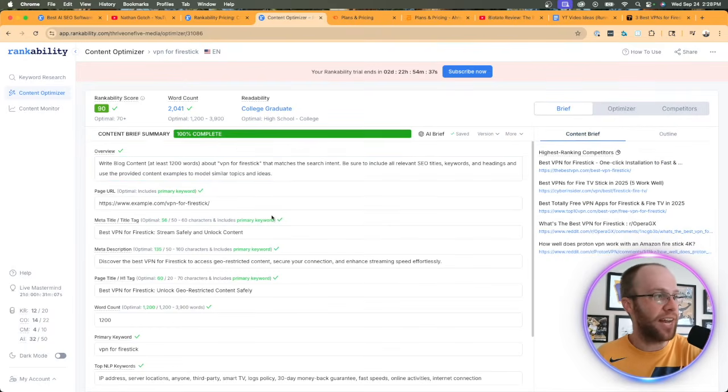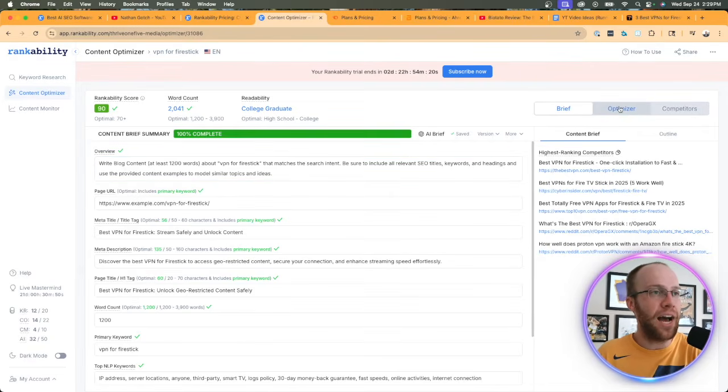And if I go back to the content brief and look at each one of these little elements of on-page SEO, this honestly reminds me a little bit of Rank Math SEO for those who have used that WordPress plugin. That's a more advanced version of Yoast SEO. That's where a lot of SEO beginners start. So I thought I would call that out too.